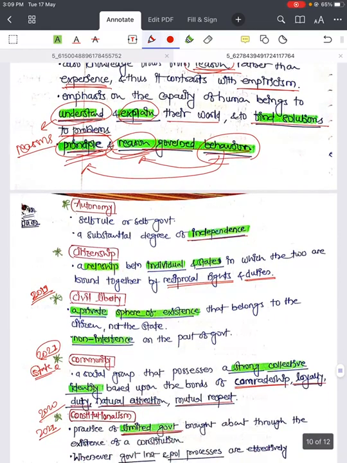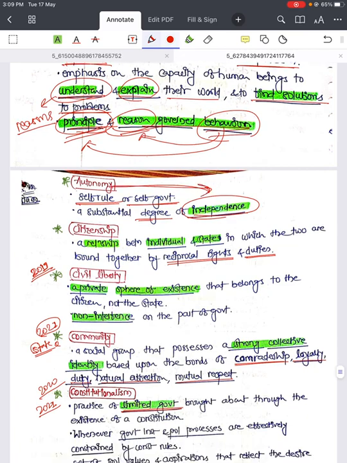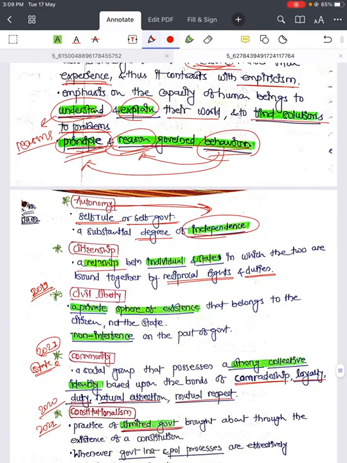Then comes autonomy. Autonomy simply is self-rule or self-government. It is a substantial degree of independence. So autonomy has to do with independence. Then citizenship, the relationship between individual and state. State is a political community, we have seen. So it is a relationship between individual and state in which the two are bound together by reciprocal rights and duties.